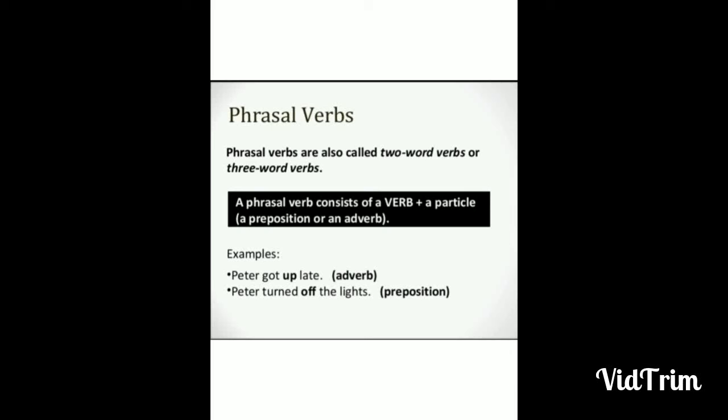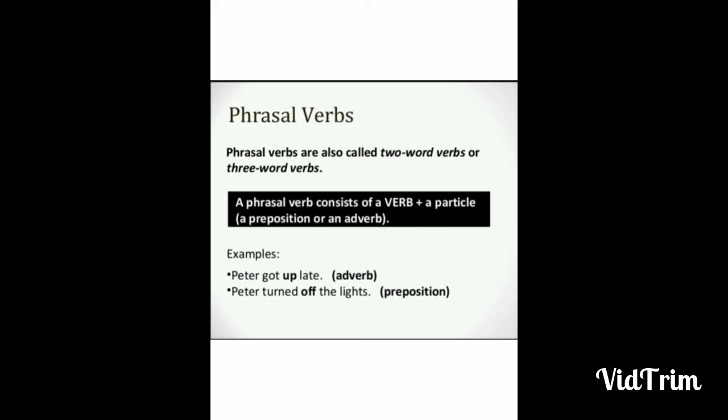I will let you understand this. A phrasal verb is actually a group of words which consist of a verb plus either an adverb or a preposition. Let's look at some examples. Peter got up late. Here, got is a verb, right? So, up is the adverb. So, got up is a phrasal verb here.